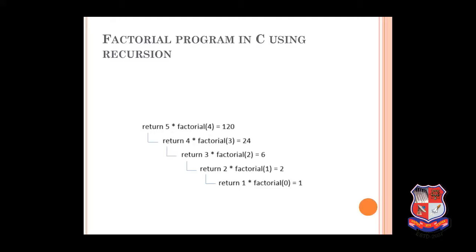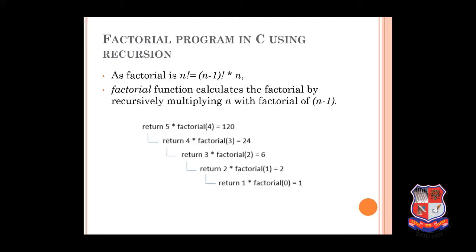Okay, we are not multiplying it by 0, as we all know that anything multiplied by 0 is 0. So we have to multiply the number until it reaches 1. As we can see here, the factorial of 5 is 5 into 4 into 3 into 2 into 1. Now, the formula is factorial n equals factorial n minus 1 into n. This is the formula we are going to apply.